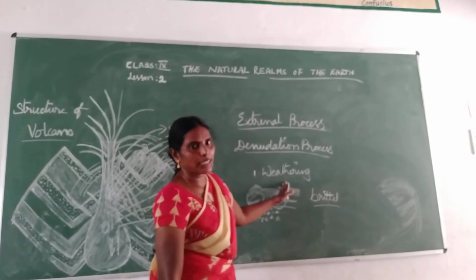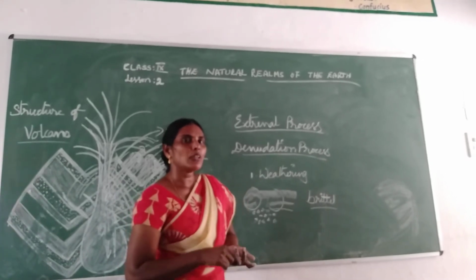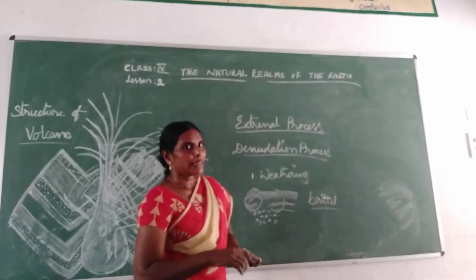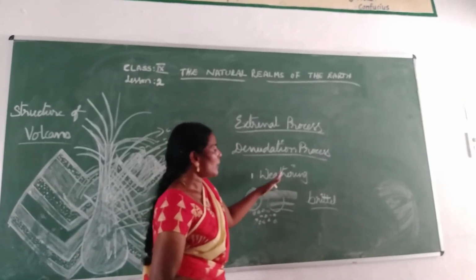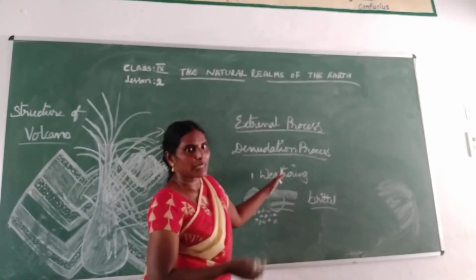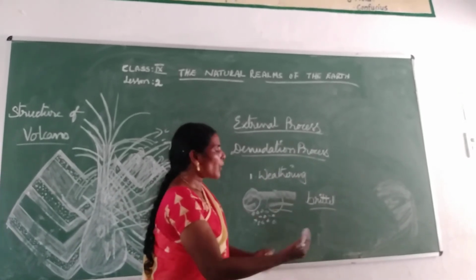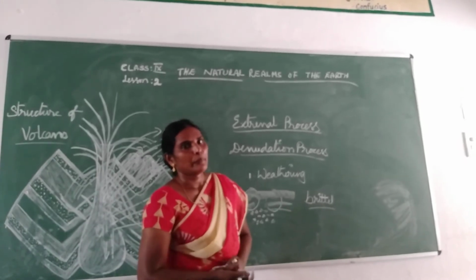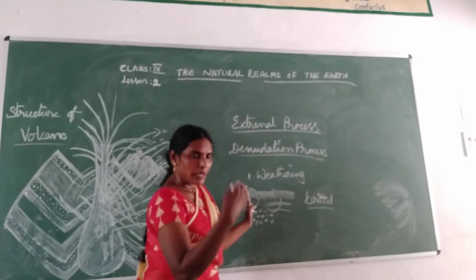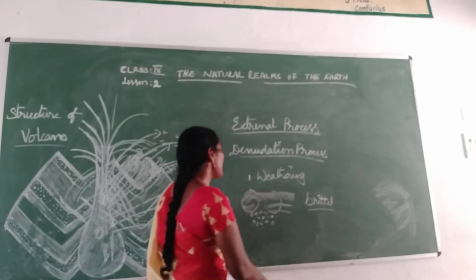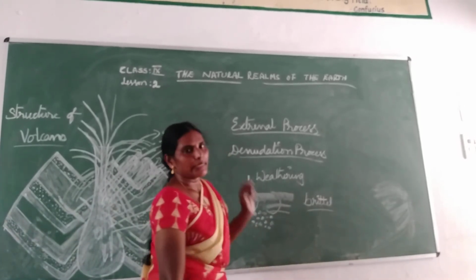What is meant by weathering? High temperature or low temperature, high rainfall or low rainfall, and humidity are also part of weathering. Because of the temperature and the interaction of the water, some rocks are going to become brittle. Brittle means break like this. The big rock will break into small pieces like this. So this is called weathering.